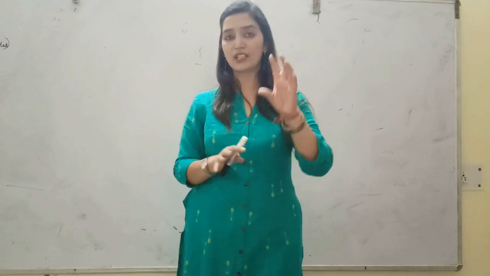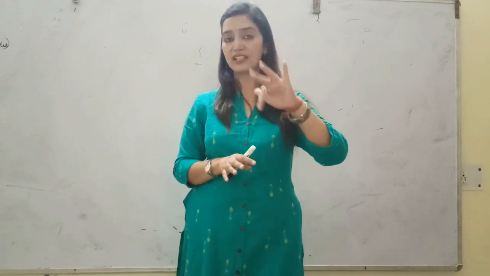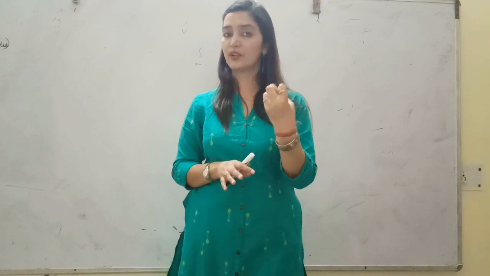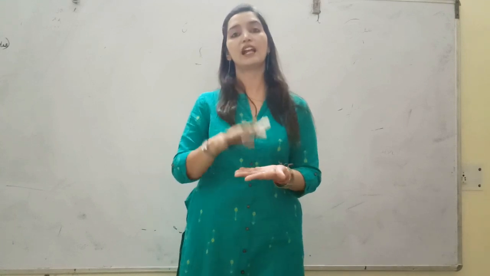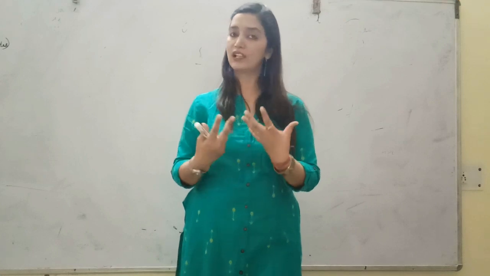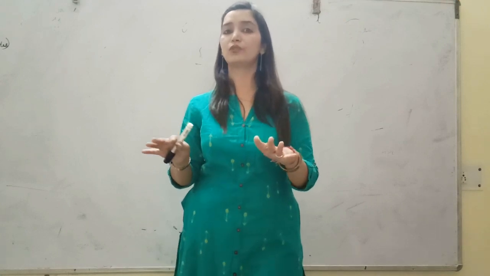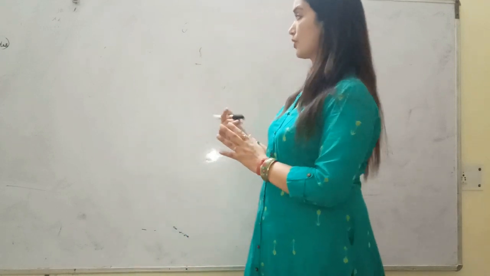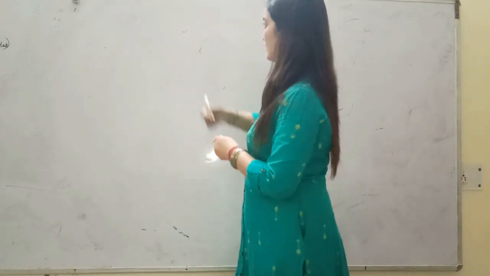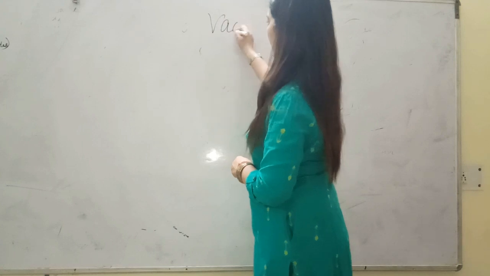So in plants, about 90% of the area inside the cell is covered by this vacuole, and sometimes it is helpful in aquatic plants, as it helps to provide them buoyancy, it provides lightness, so that they can easily float. So many different uses of these vacuoles are also there. So let me discuss vacuoles.